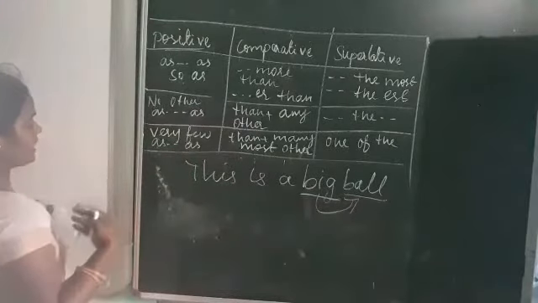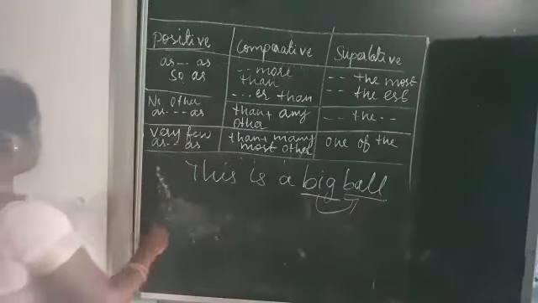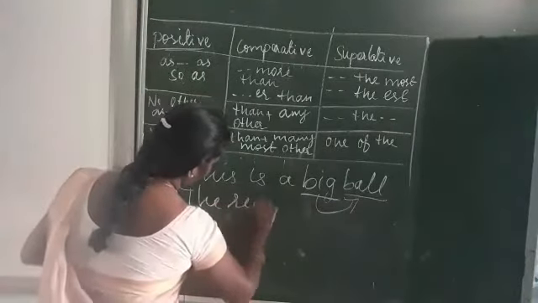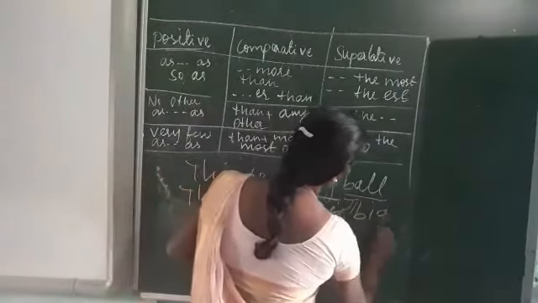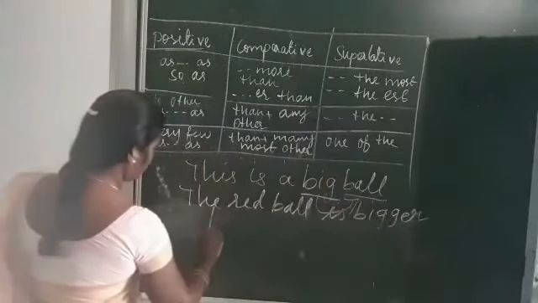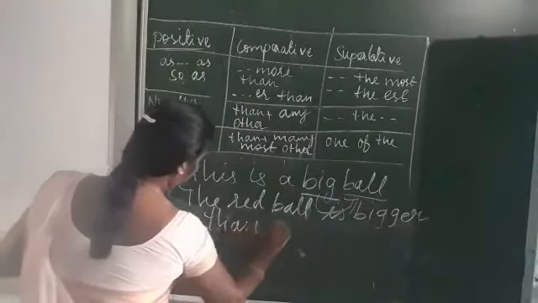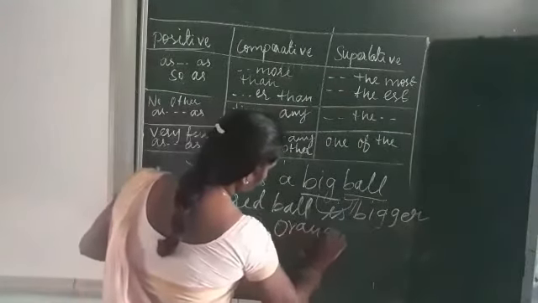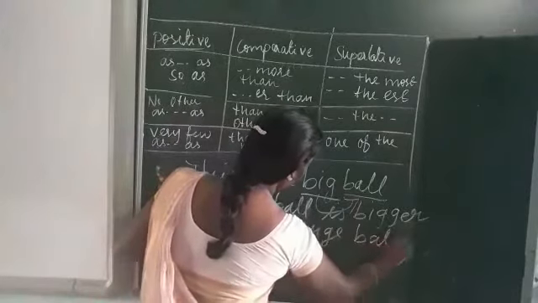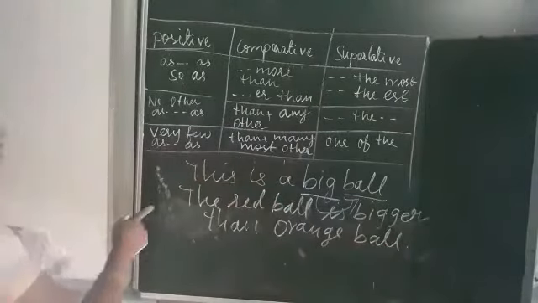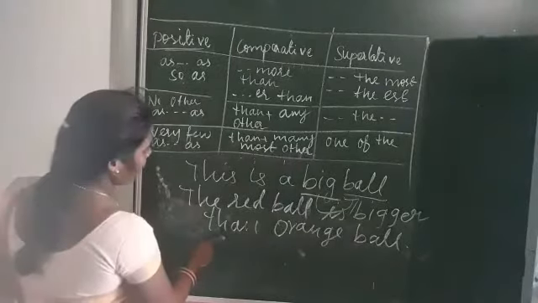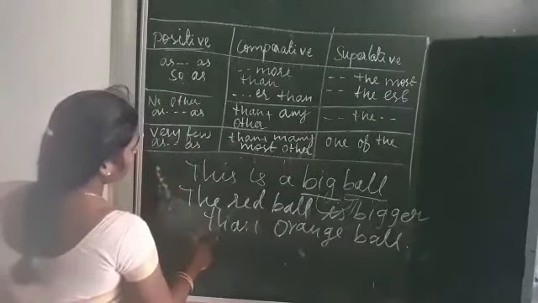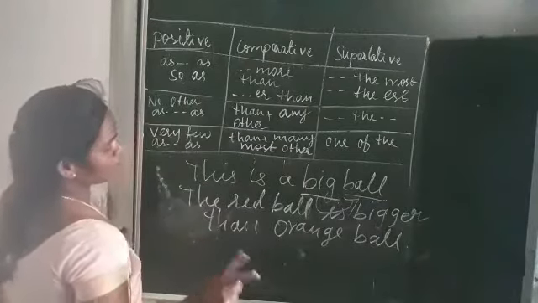Okay. So how do we change to comparative degree? Let me tell you. The red ball is bigger than the orange ball. Okay, the red ball is bigger than the orange ball. So in this sentence, comparison between two balls, isn't it? The comparison between two balls, red with orange. So that is called comparative degree. Comparative degree means comparison between two persons or things.